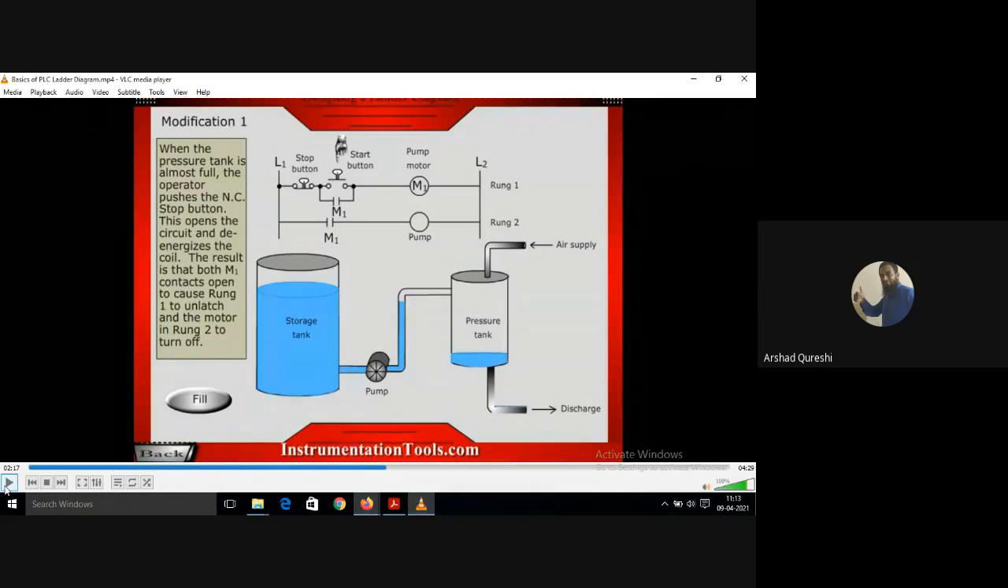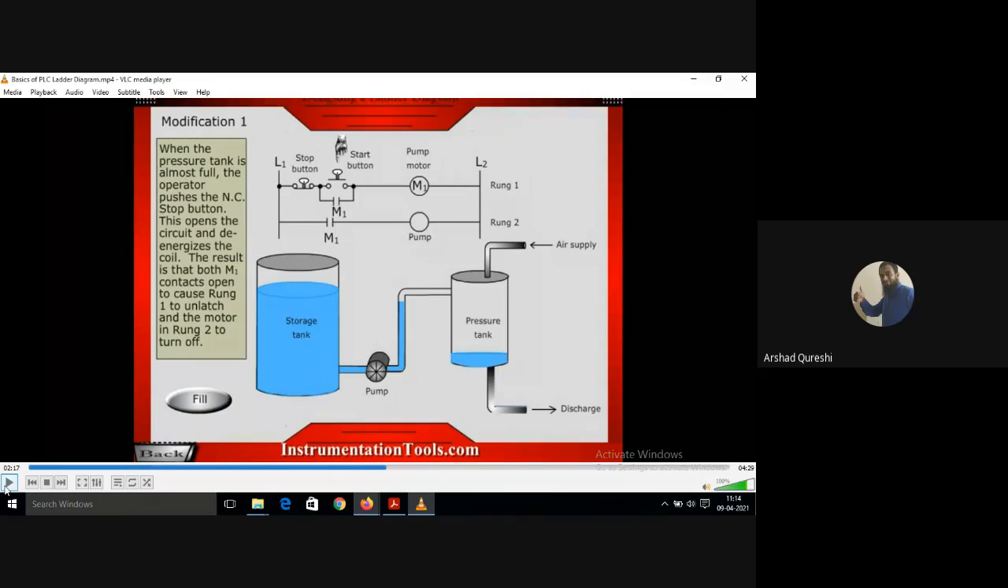When the pressure tank is almost full, the operator pushes the normally closed stop button. This opens the circuit and de-energizes the coil. So to stop the filling of the pressure tank, you have to press the stop button. Otherwise, your circuit will stay connected and you will not be able to turn off the pump. So you have to put a stop button. Some device should be there to stop the current flowing.